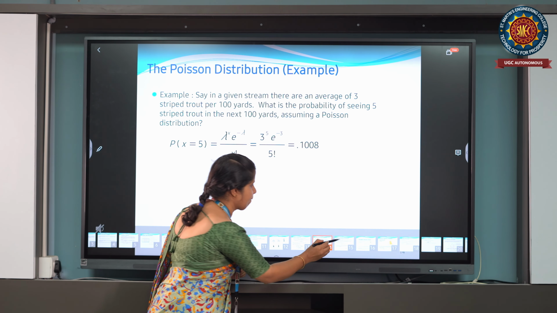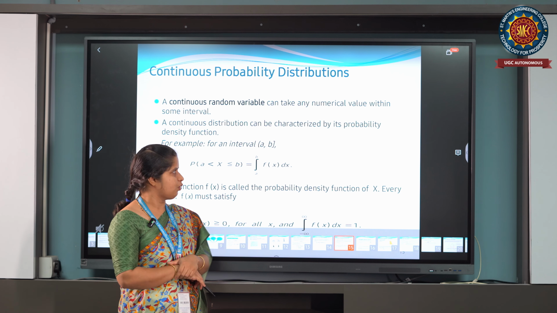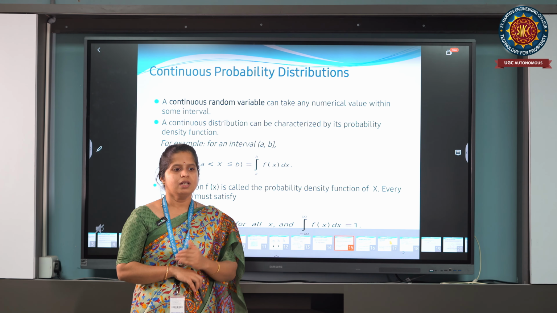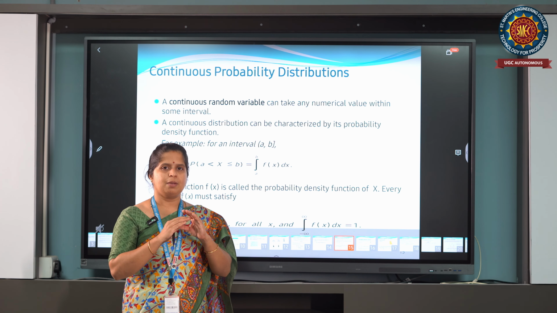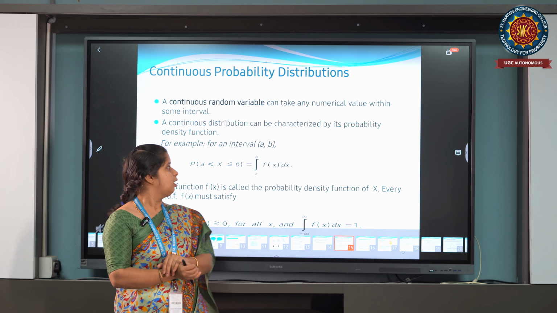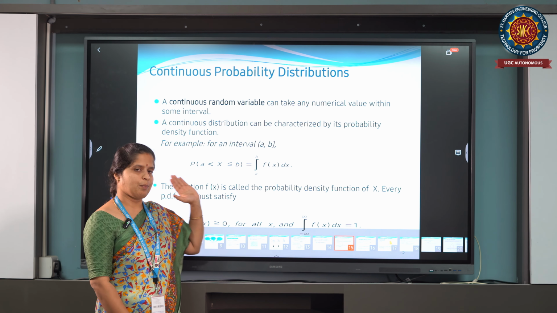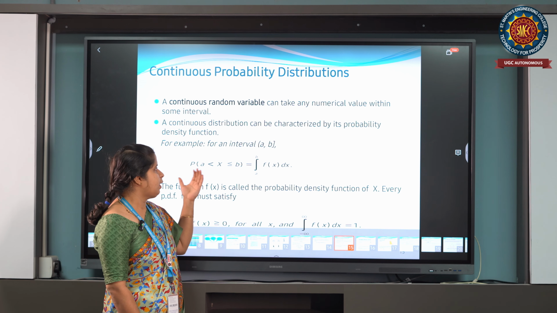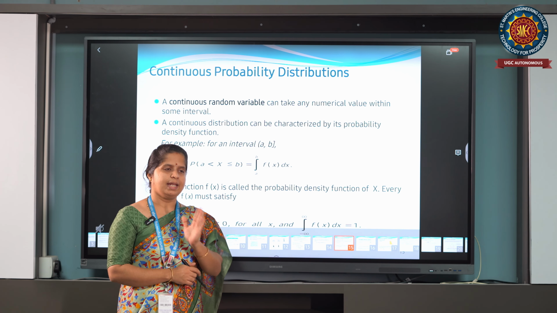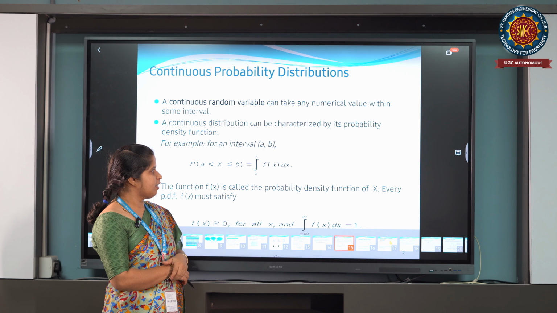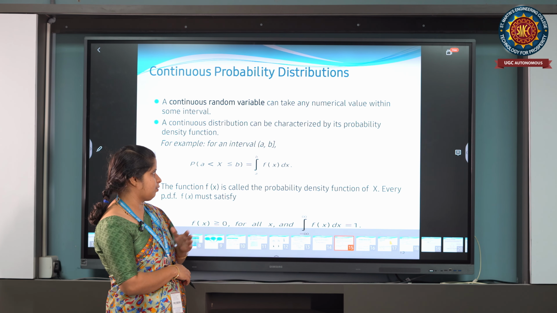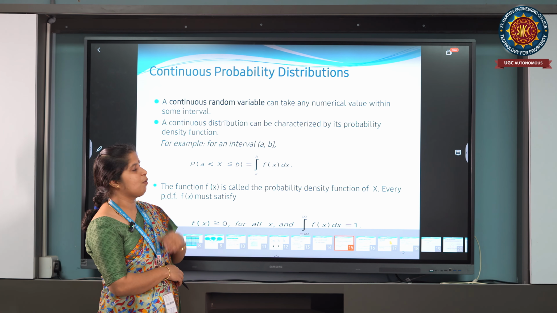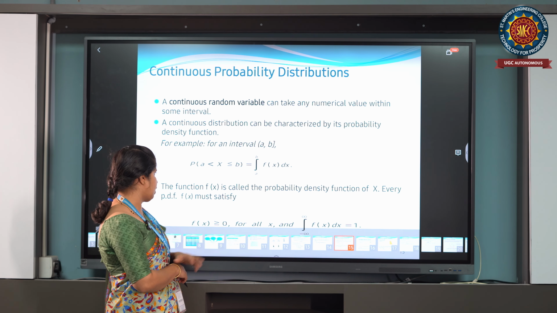Next, we will see some continuous probability distribution. In continuous probability distribution, the values of the random variable x take some interval. So if you want to calculate the probability, you have to calculate in some interval. Probability of getting x between the interval a and b is given by integration a to b f of x dx, where f of x is called probability density function for continuous probability distribution.